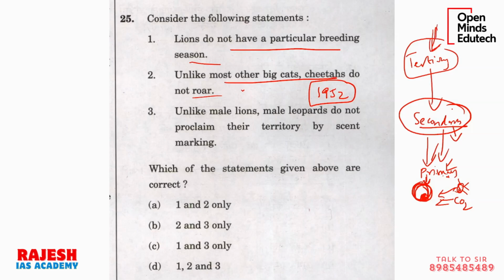So snake you can take as tertiary. Snake eats rats, rats eat insects, insects eat plants. Or you can take deer, deer eats the trees, deer is the primary. Now there is another, let's say wolf eats the deer, then lion eats the wolf. So this is how food chains operate in the real world.